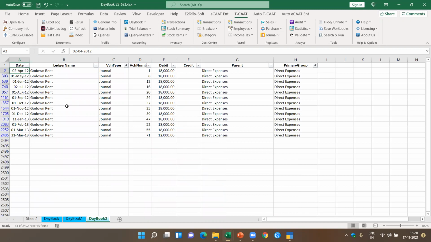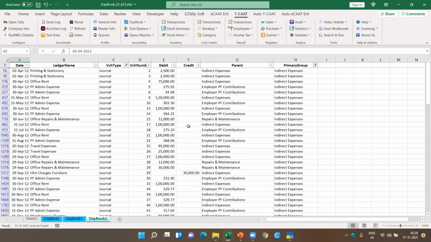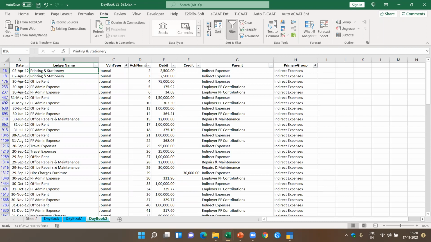In this case, if you see here, for all the godown rent, they passed it through a journal entry. Now I want to pick up all the transactions pertaining to, let's say, indirect expenses, which have been passed through a journal entry. Now I can get all this information. Now I want to see whether I can sort this data. This is the beauty of Excel. Once I got this data, I can sort it.